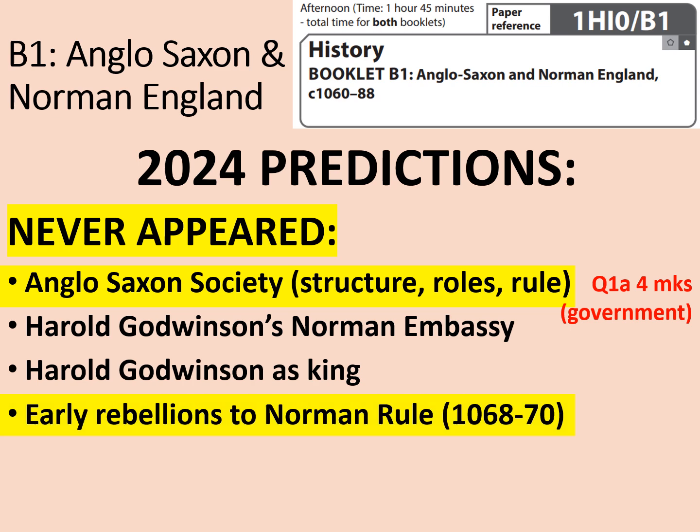And also the early rebellions to Norman rule might have been relevant to the 12-mark question as well. After all, rebellions was one of the stimulus points in that question. So although it might not have been direct within the question itself, it was one of the stimulus points.